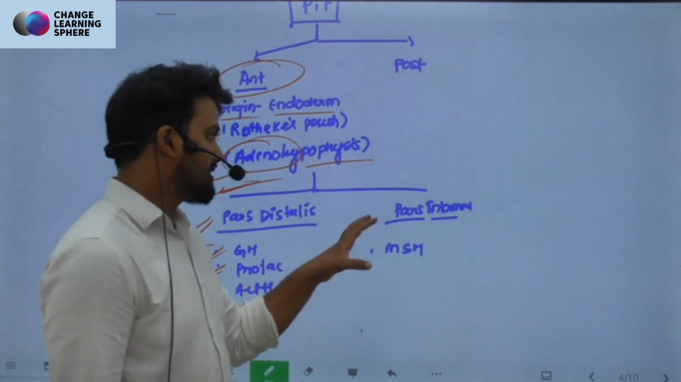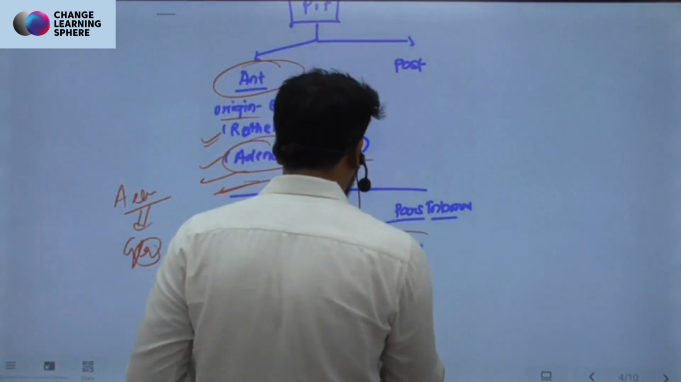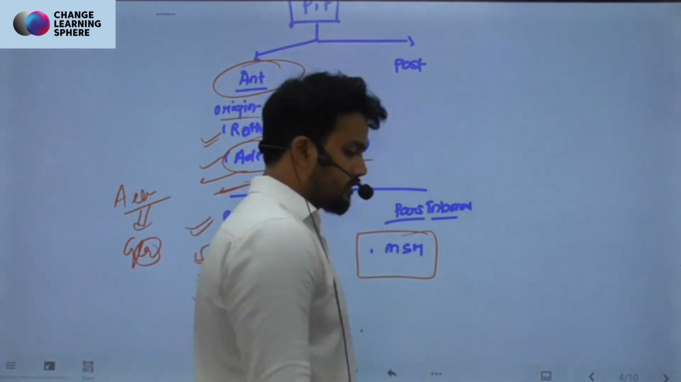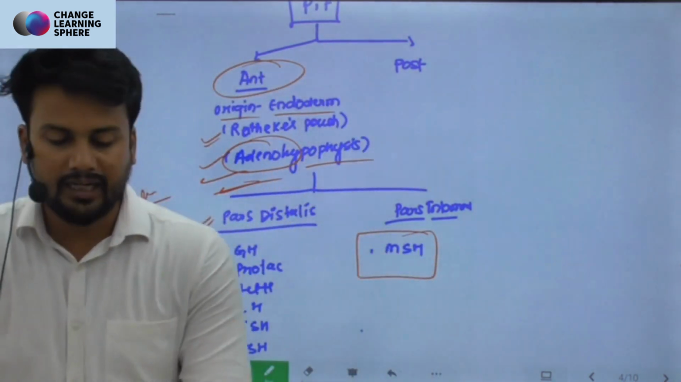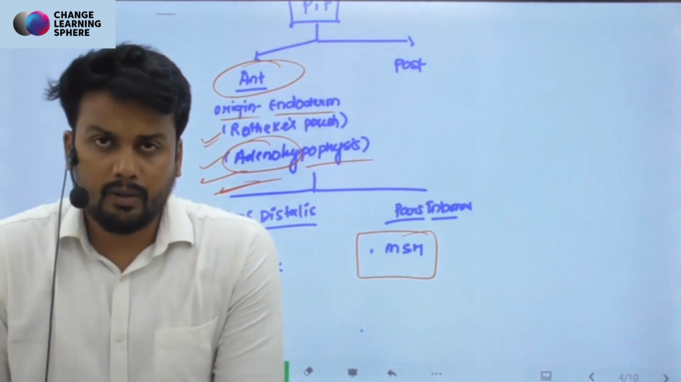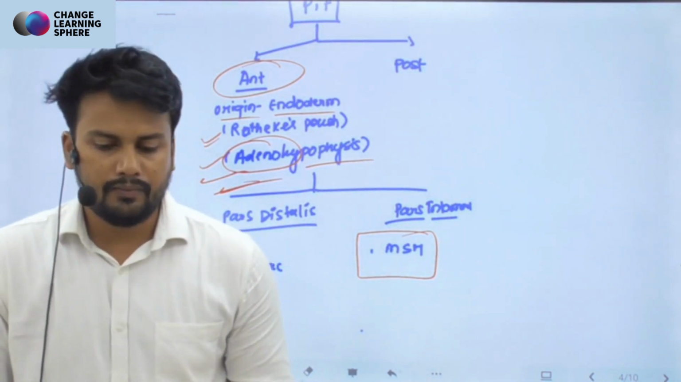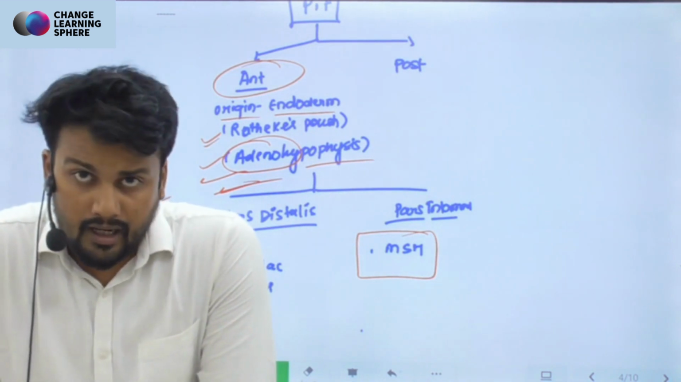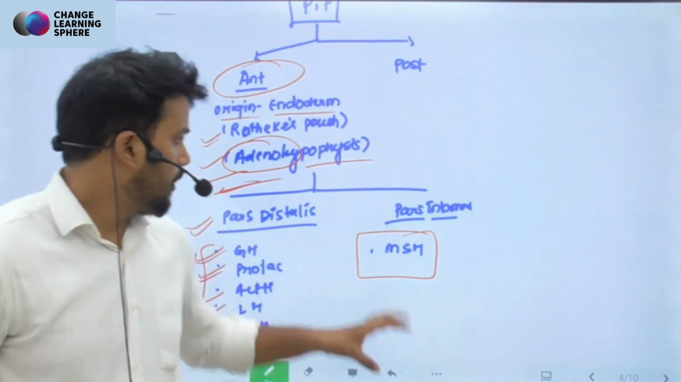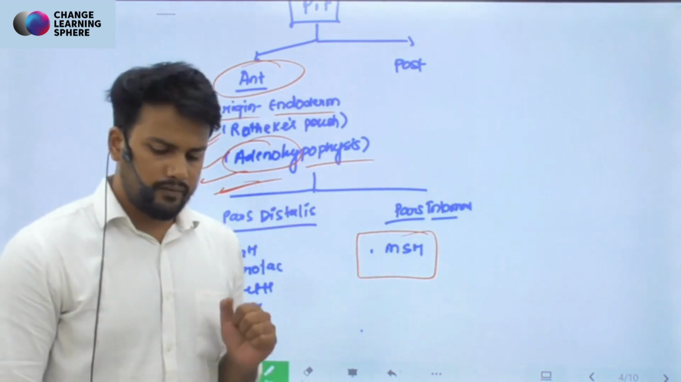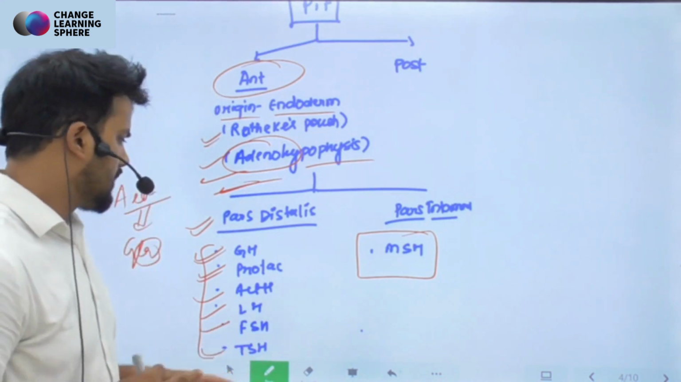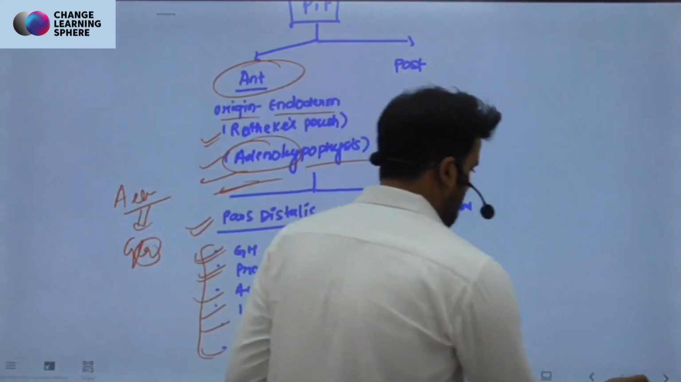And from the pars intermedia, there is just one hormone which is released, that is called melanocyte stimulating hormone. If you have heard about this word, it is related to melanin, which will be responsible for the color of our skin, right? So this hormone has something to do with the color of our skin, that will get us some idea about it in a bit.